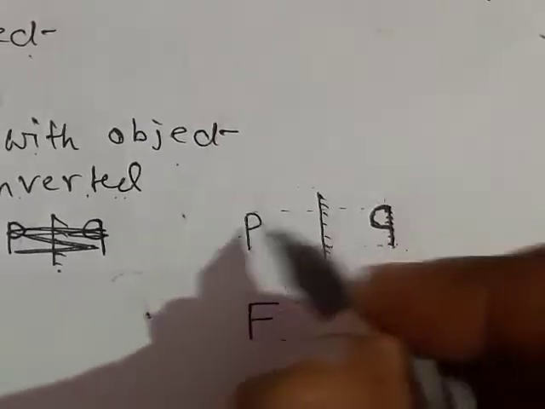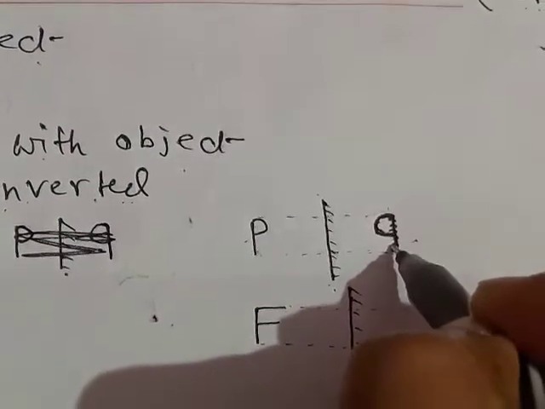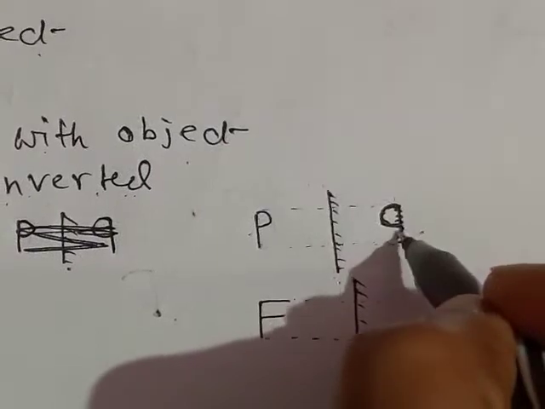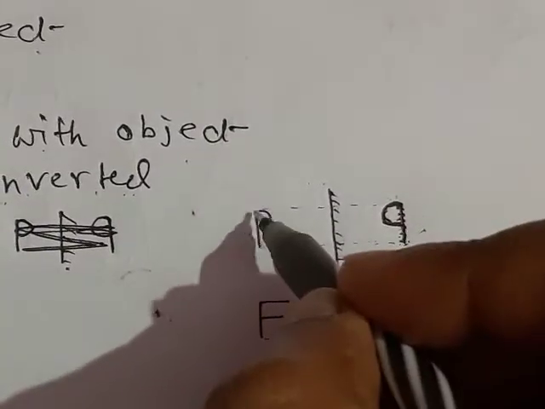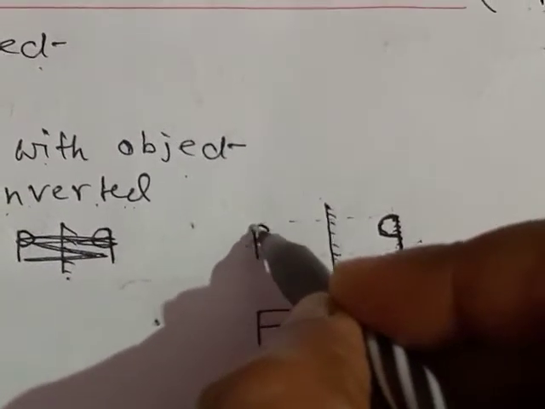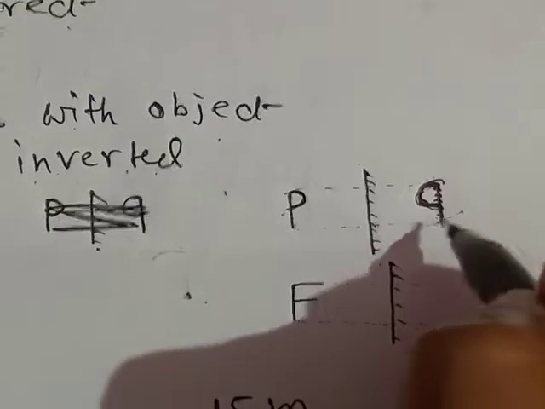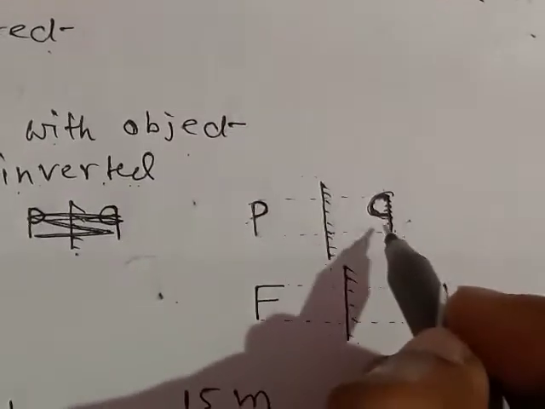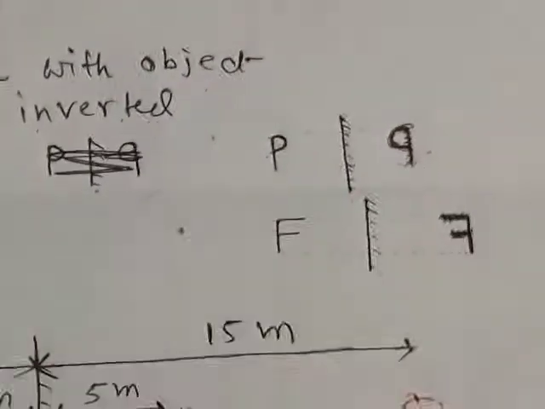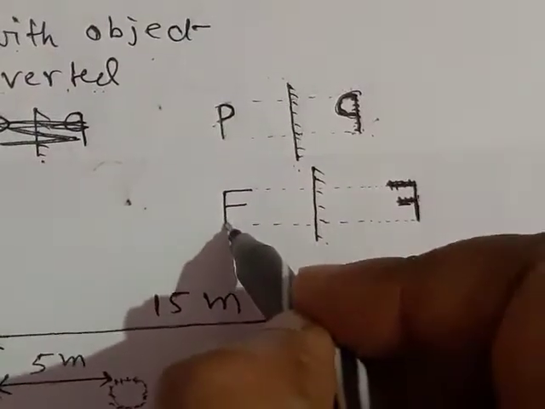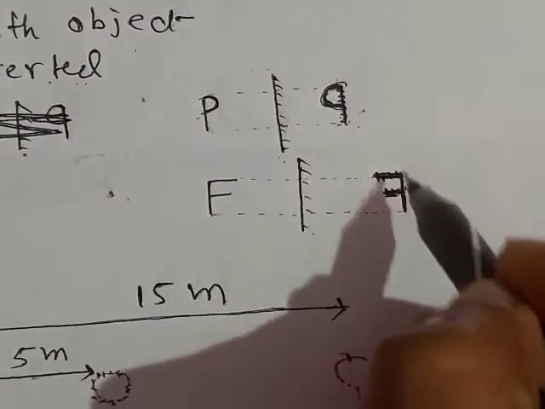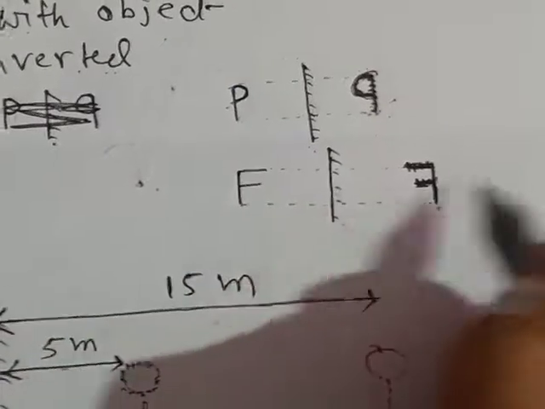The P object and the image have the same size, whereas this P is laterally inverted. You can see this is on the right side, whereas this is on the left side. So left-right conversion is here, so we get a laterally inverted image. Similarly, for the letter F, the image is like this. It is also laterally inverted.